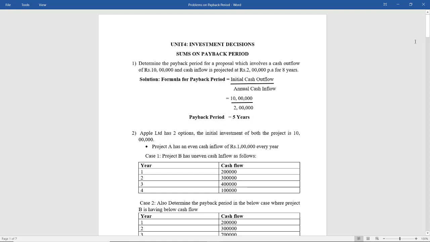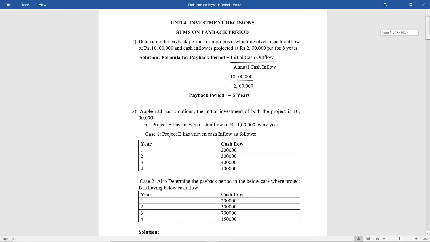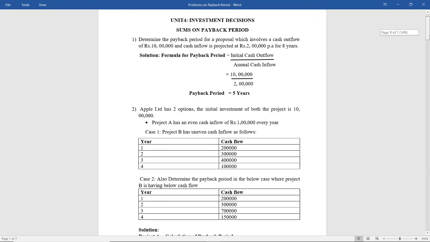Moving ahead to the next problem. Based on the problems, please relate to the theory that I have explained. You will understand it better.